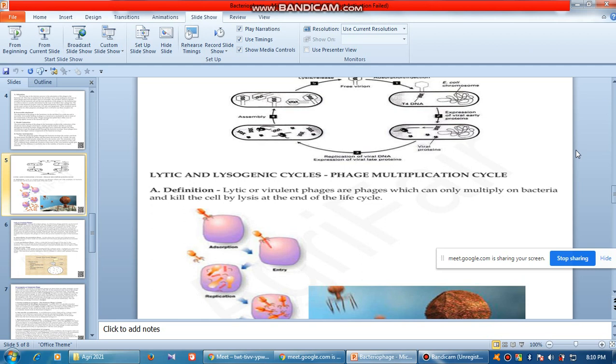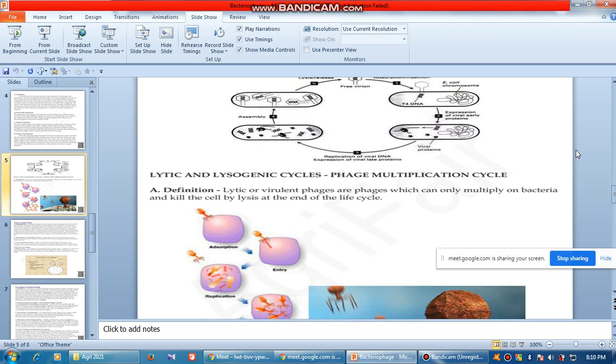Okay, lytic itself makes you understand something related to lysis. Now lysis means degradation, breakage. For example, photolysis is a reaction which takes place in the presence of light, and due to the induction of the light, a large molecule becomes small by lysis. So proteolysis: if there is a large protein in the presence of a particular enzyme, the protein will undergo degradation. So here also lytic means something is degrading, the cell is degrading.